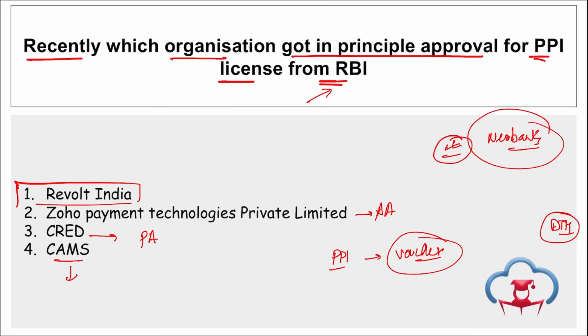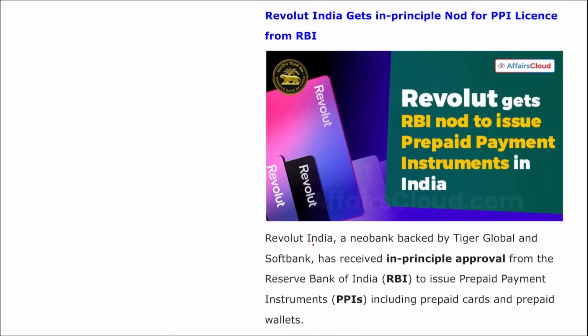Then apart from these, remember Amazon Pay also got the payment aggregator license approval from RBI in Feb 2024, and they have also received permission from RBI for their PPI license. Correct? Next, moving on, here you can see Revolt India, a neobank backed by Tiger Global and SoftBank. They have received in-principle approval from RBI to issue prepaid payment instruments including prepaid cards, prepaid wallets and vouchers, right? Which are basically your stored value.